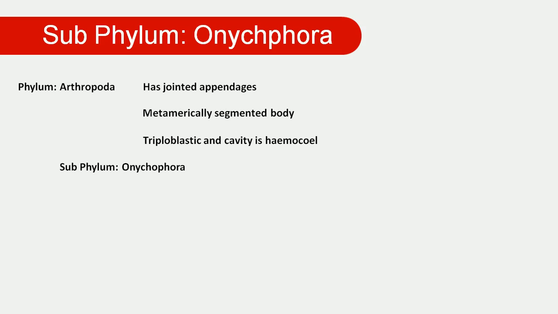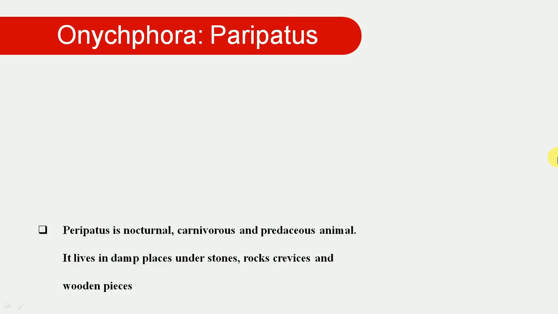Then the subphylum Onychophora. Why Onychophora, or what is the characteristic feature of Onychophora? In that animal there are numerous claws and unjointed legs we can observe, and therefore those animals are put in this group, because claws are there but unjointed legs are there, and this is one of the features of the Onychophora. An example is Peripatus.